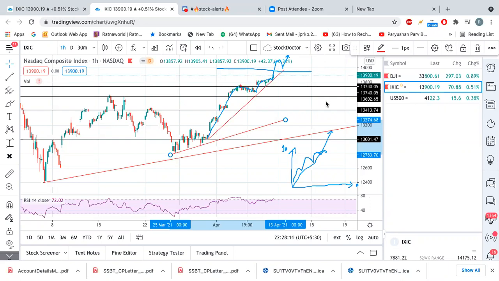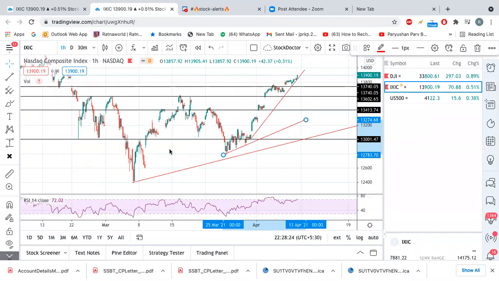So the conclusion is that the index is in bull mode, so we should not be a seller. If there is a dip, we should be a buyer here. This is what I think. Do your own analysis, and if you get the confidence there, then you can take your decisions.